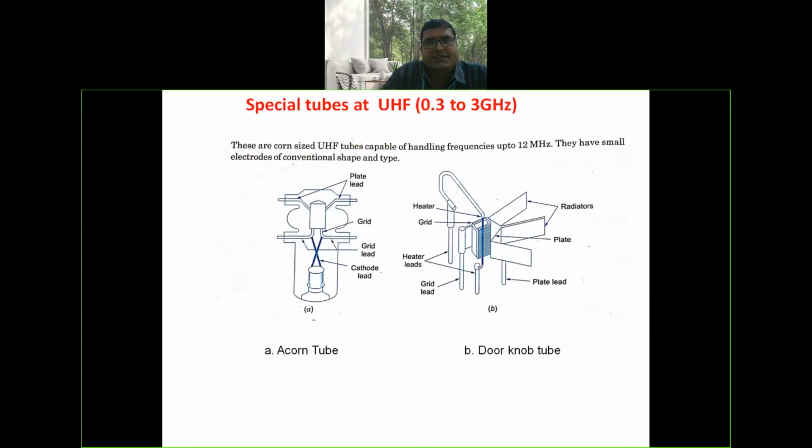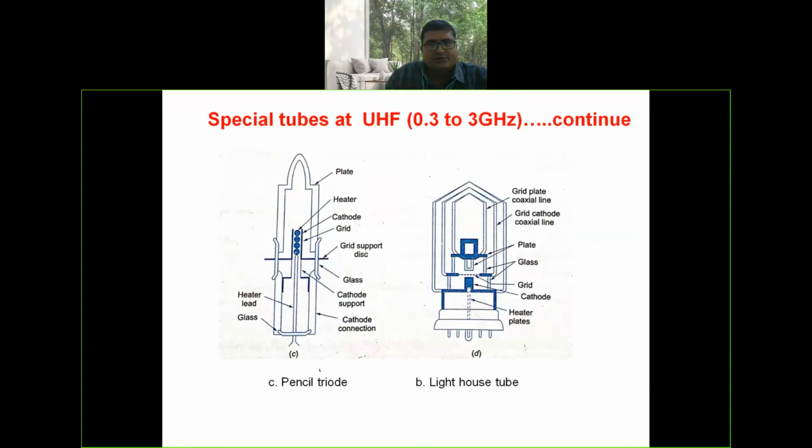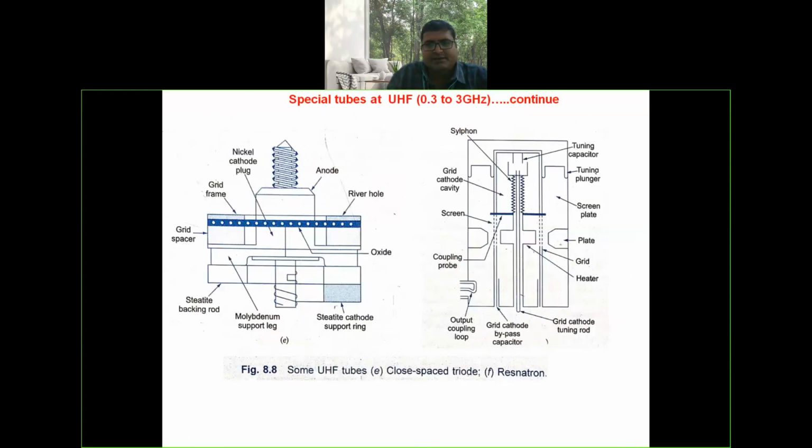Here you can see a few tubes which are available at UHF frequency. These are the acorn tube, doorknob tube, pencil triode, lighthouse tube, closed space triode, resonatron, and so on.